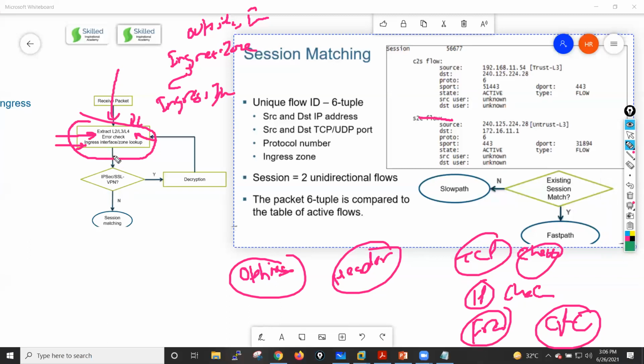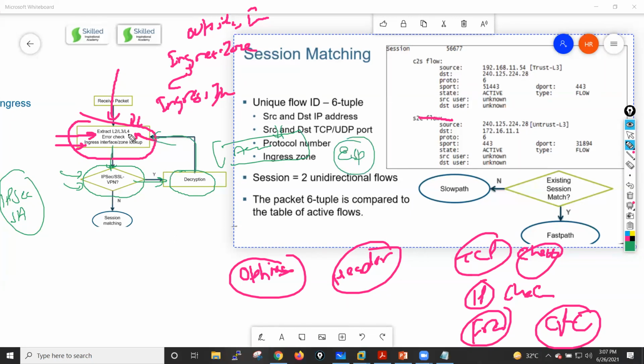Okay, other checks means it will check this particular packet against the IPsec and SSL VPN. Because whenever this traffic is coming to our firewall, in the case of IPsec, we have IPsec SAs, right? So now it will match these particular SAs. If this traffic is related to your IPsec VPN or SSL VPN, it will do the decryption. And after decryption, it will get the actual header, right? Because in IPsec and SSL, the actual IP header is hidden inside your ESP header, right? So it will again send this actual IP header through this ingress processing.